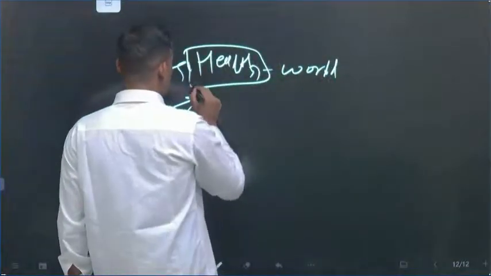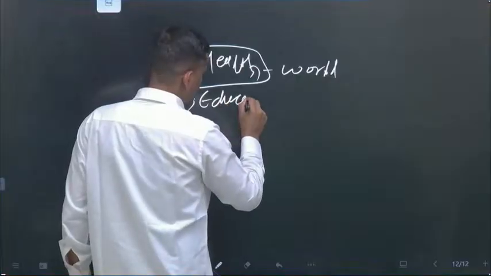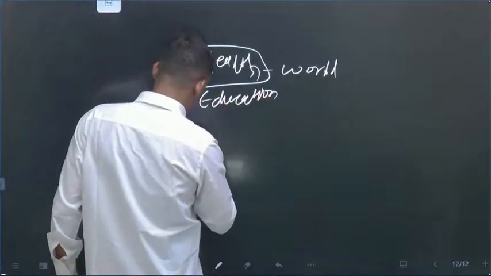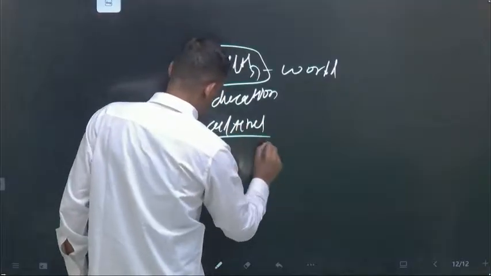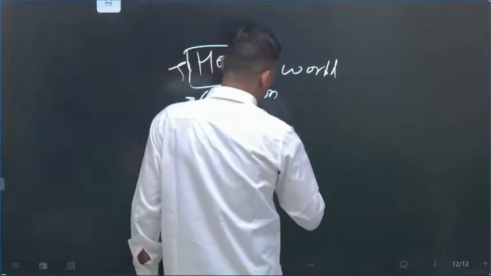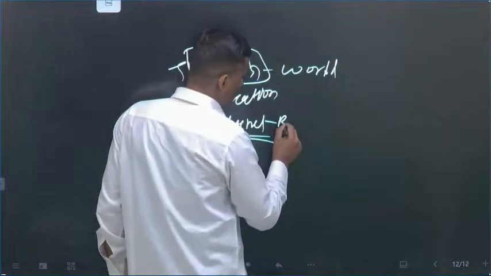The second one is education, and culture. In culture, the most important is Buddhism.